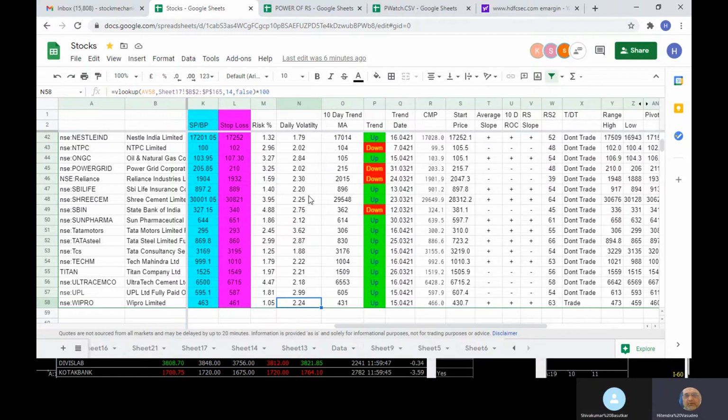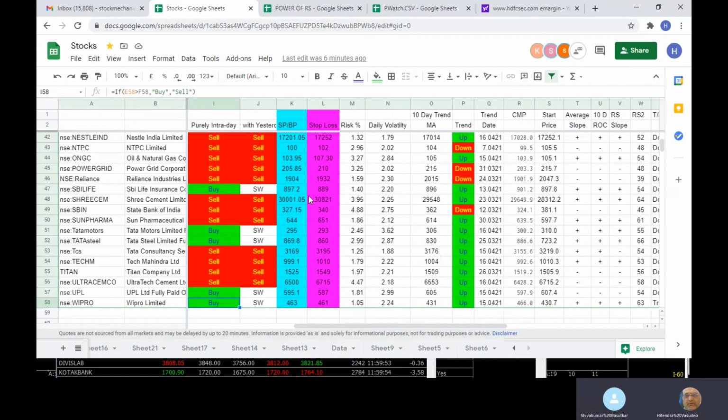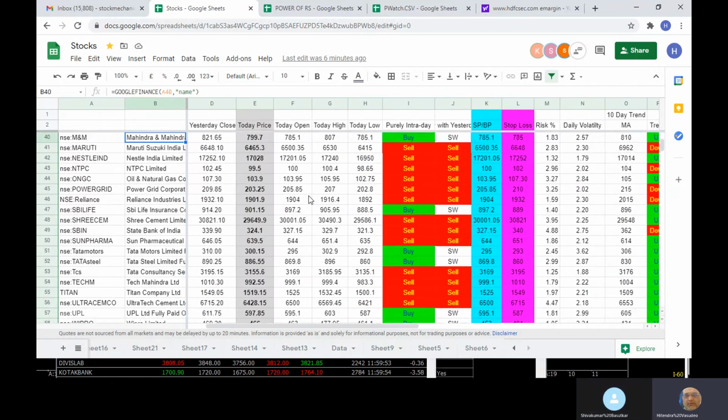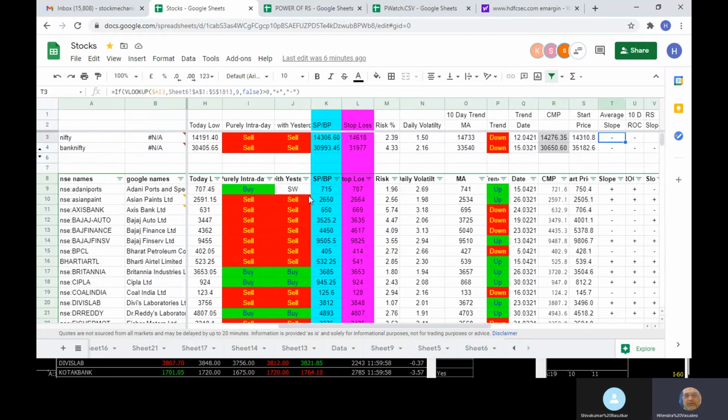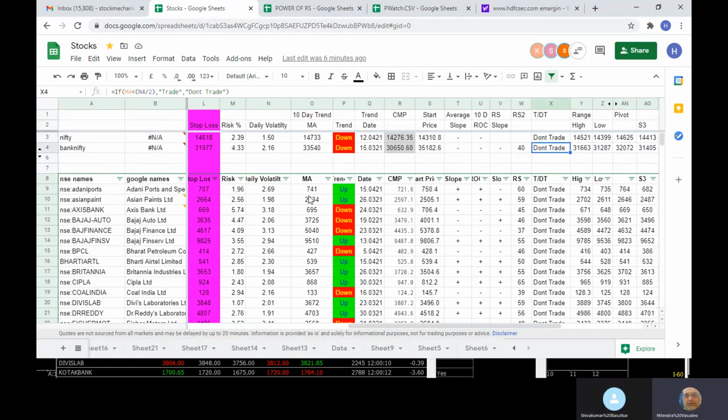So if it moves slightly up, it will show don't trade. You have to do it the same way. Even if you are looking at Nifty right now, Nifty today is showing don't trade because the risk is higher on the long side. It showed a buy also some time back, but it was not within the risk. So even if it is a buy or sell, right now the risk says don't trade. So Nifty is not in a tradable situation because the risk is not acceptable.